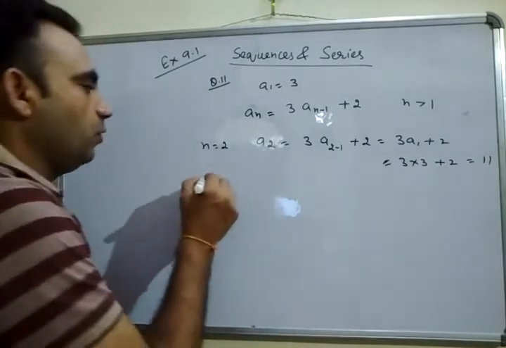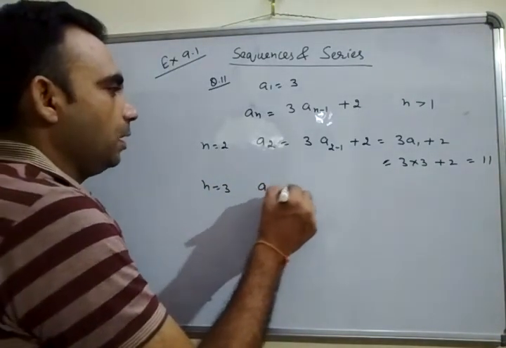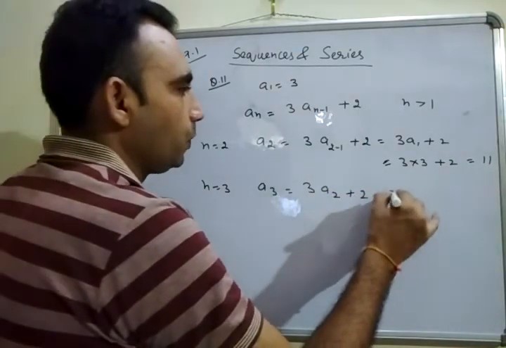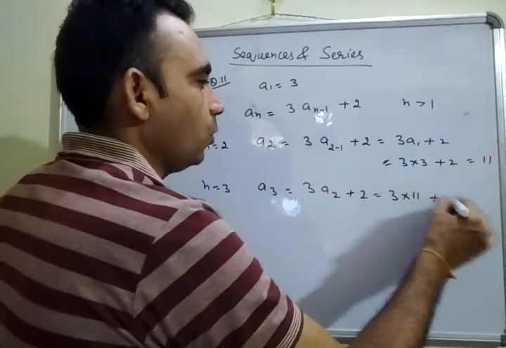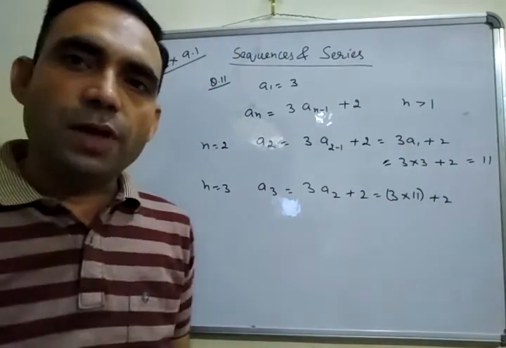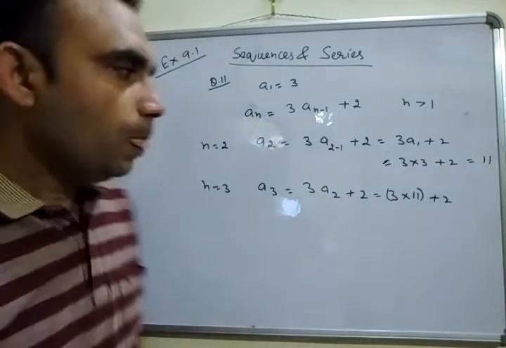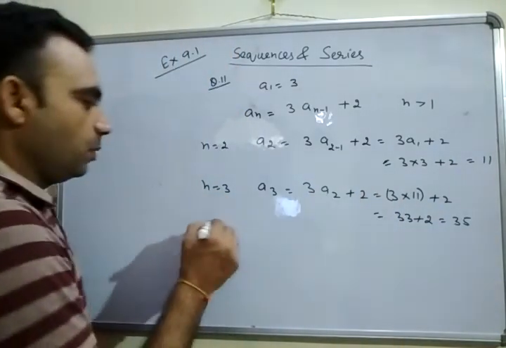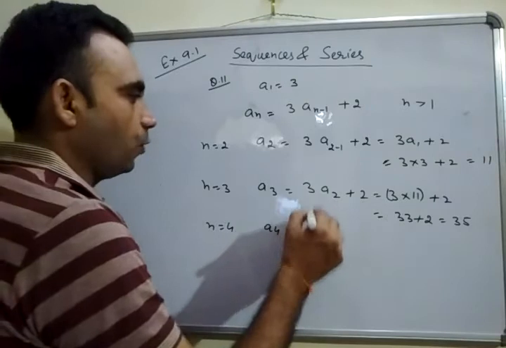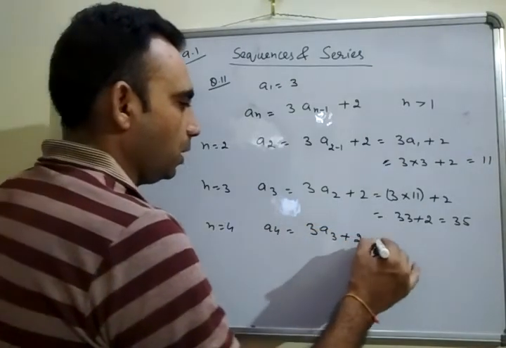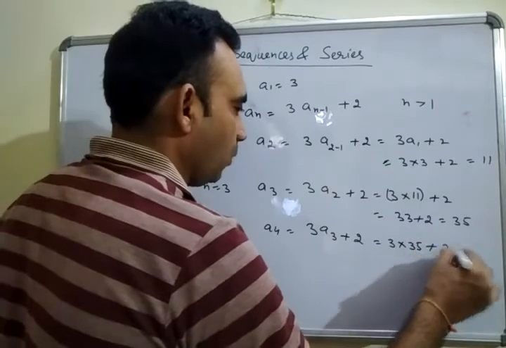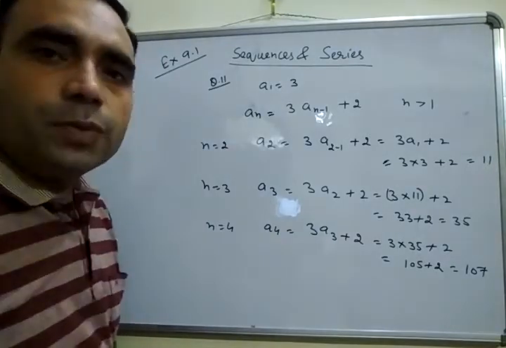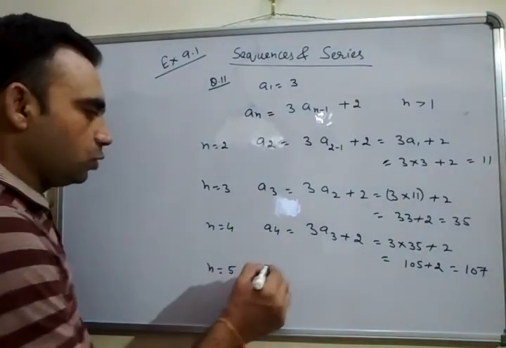This is second term. Now when we take n is equal to 3, then a3 is equal to 3a2 plus 2, that is 3 into 11 plus 2. In each successive term, we have to use the result of the previous term. So 33 plus 2 implies 35. Similarly, taking n is equal to 4, a4 is equal to 3a3 plus 2, that is 3 into 35 plus 2, which implies 105 plus 2, that is 107.